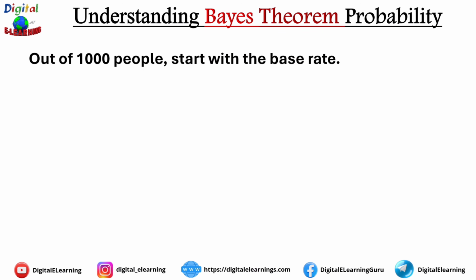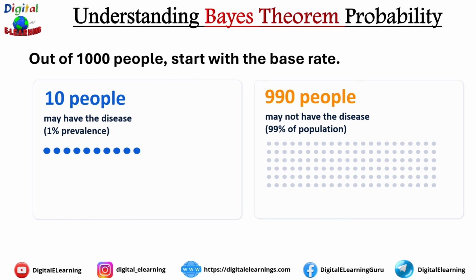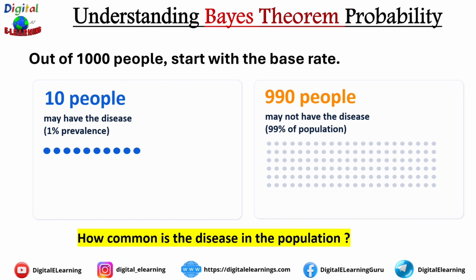To make it simple, let's assume a population of 1000 people. Since the disease rate is only 1%, only 10 people, that is 1% of 1000, will have the disease, and the remaining 990 people will not have any disease. This is called the base rate or the prior probability. And this number is extremely important because when the disease is rare, even a highly accurate test can sometimes produce misleading results. That is exactly why Bayes' theorem does not look at the test result alone. It asks the first question: how common is the disease in the population?